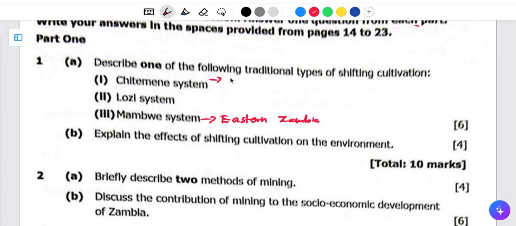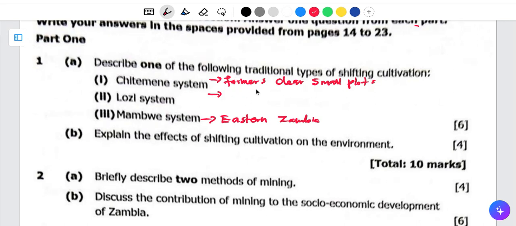So the first thing we are going to say is farmers clear small plots. That is very, very important. In this case, they don't cultivate that much. They just cultivate using small plots of land.